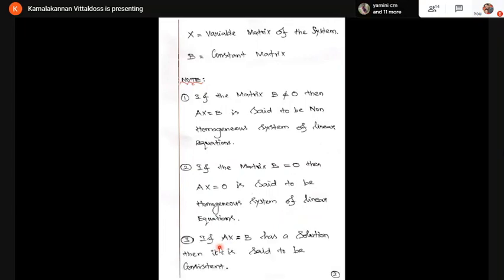Third note point, if Ax equal to B has a solution, listen carefully. Suppose the system has a solution, then it is said to be consistent. If the system Ax equal to B has at least one solution, then the system is said to be a consistent one. Suppose the system has no solution, it is called inconsistent. So here I have given three note points. One is homogeneous, the second one is non-homogeneous, the third one is consistent.